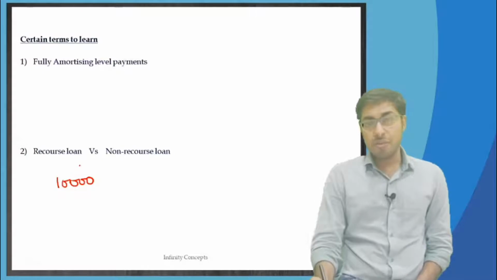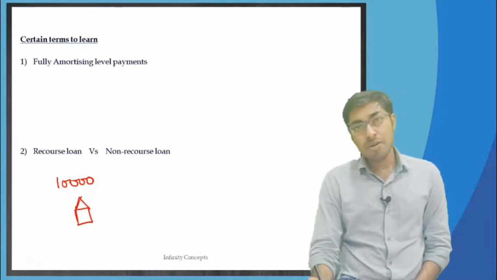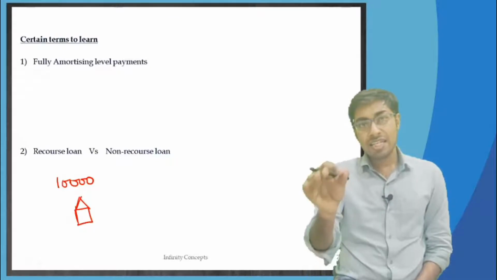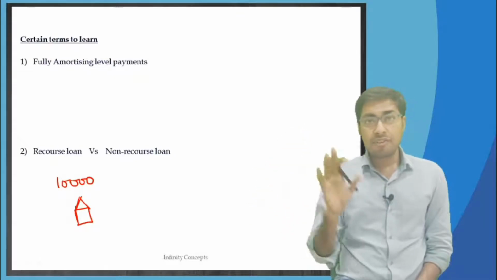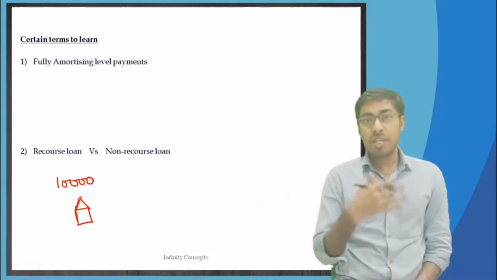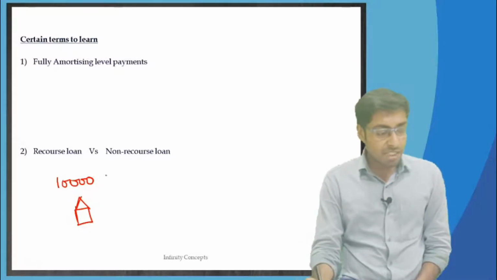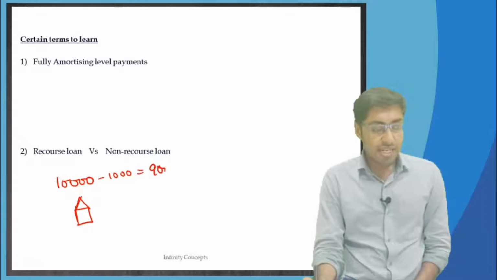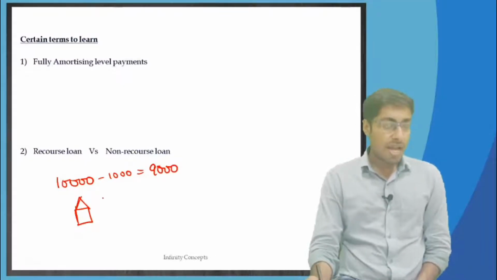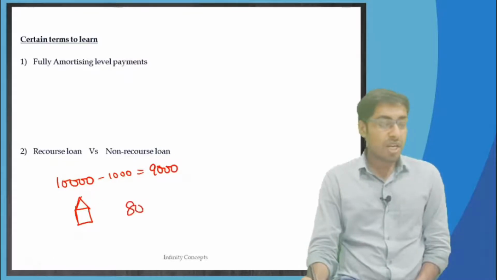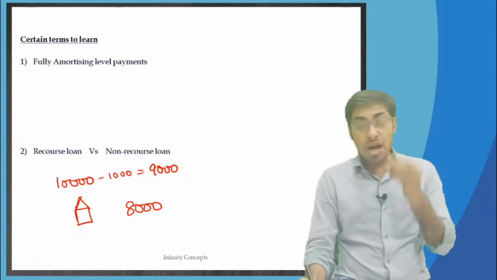Now after a few months he is unable to pay the money to me. So what do I do as a bank? I will take the home keys from him, throw him out of the house, and then after a few months or immediately I am going to put that home on auction. He had just paid $1,000 out of it, $9,000 was still pending to be taken. Now I auction the home and I get only $8,000. I tried my level best, but the home prices had fallen down and the best I got was only $8,000.